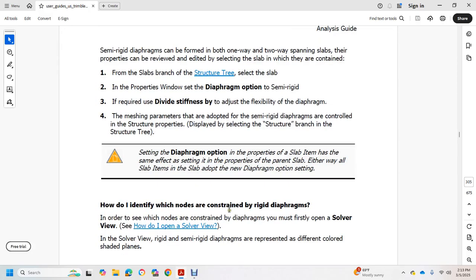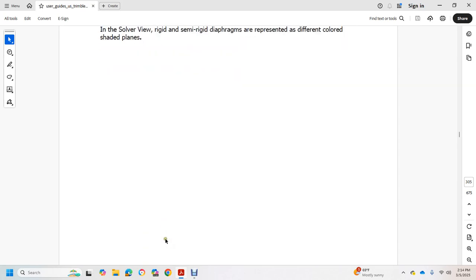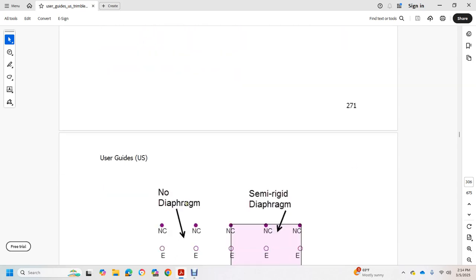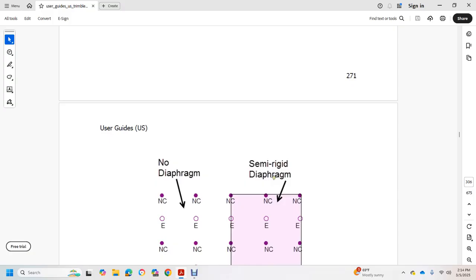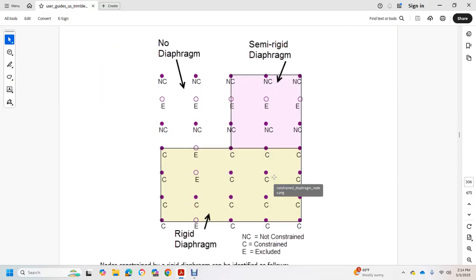How do I identify which of the nodes are constrained with the rigid diaphragms? In order to see the nodes constrained with the diaphragms, you must first open the solver view. In the solver view, rigid and semi-rigid diaphragms are presented with a different color and shaded planes: no diaphragm, semi-rigid diaphragm, and rigid diaphragm. NC is for non-constrained, T for constrained, E for excluded.